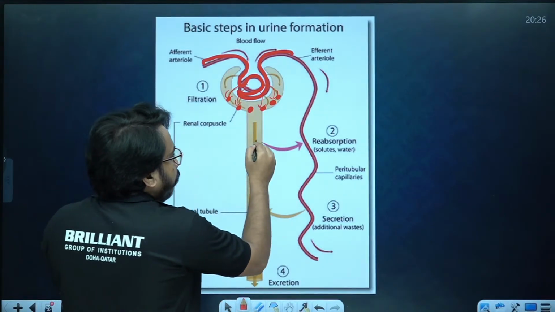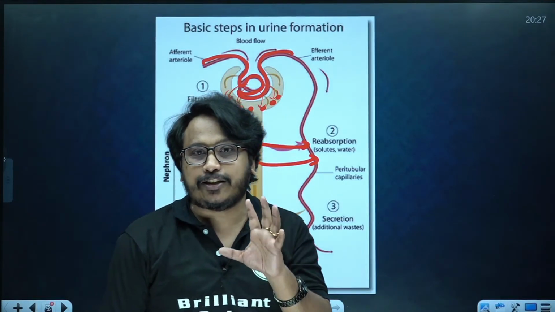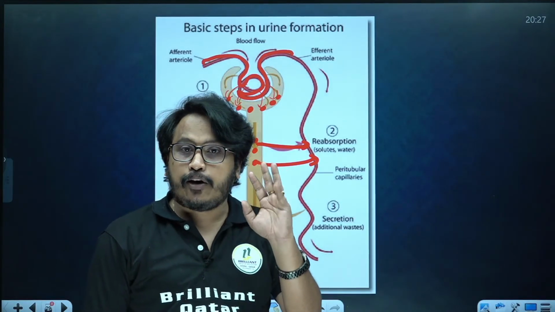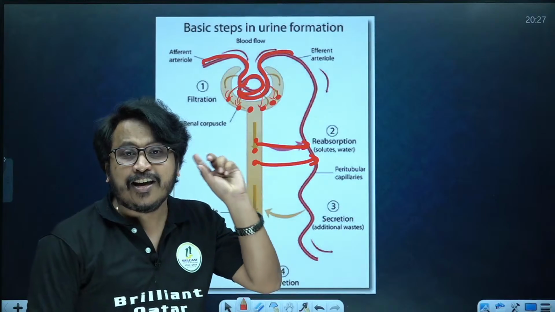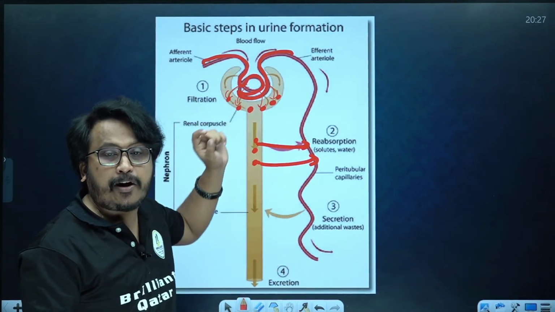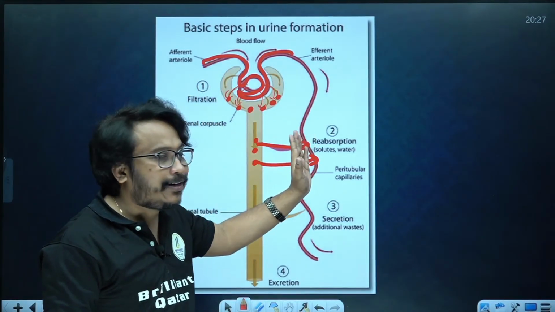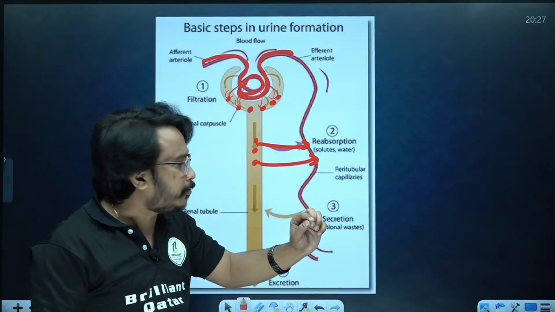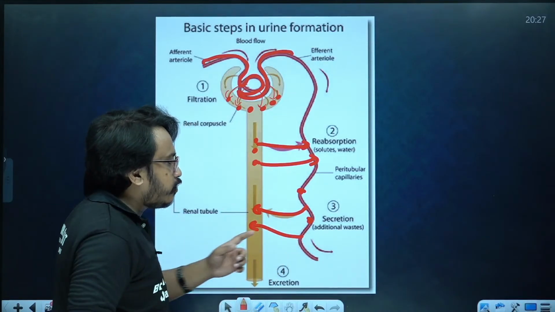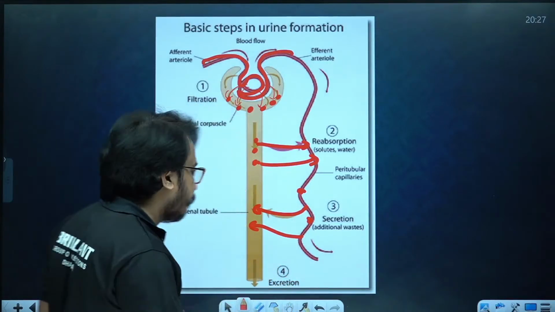From this, many useful particles are sent back into the blood. That is called tubular reabsorption. So if the urine formation process comes in the exam, you should write three things. One is glomerular filtration or filtration under pressure. It happens when the blood is flowing through the glomerulus under high pressure. Useful and waste particles come into the Bowman's capsule. From that, useful particles are returned back into the blood. That is tubular reabsorption. And whatever waste is left is put back into the nephron. That is called tubular secretion. This is what happens in the urine formation process.